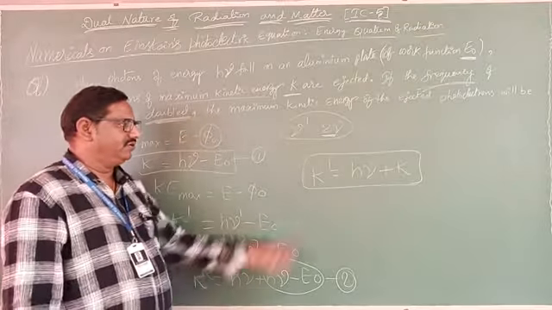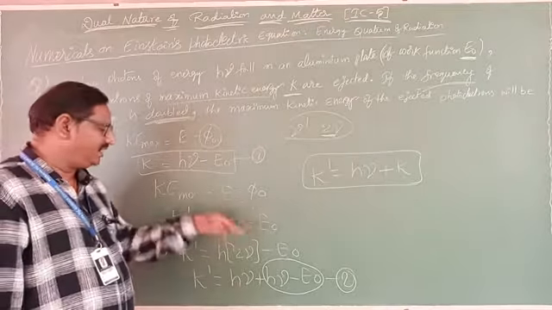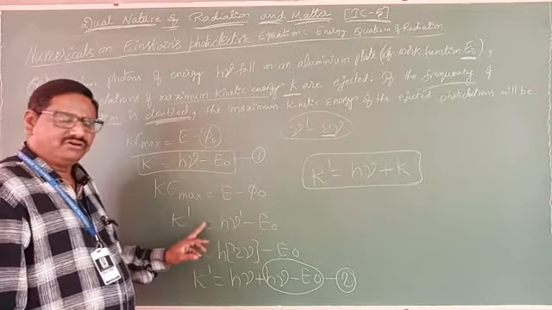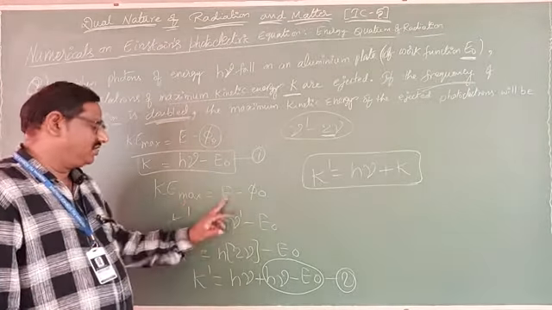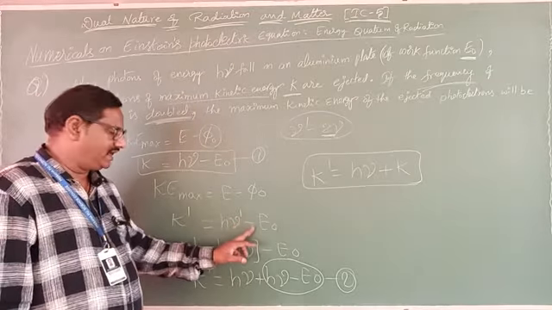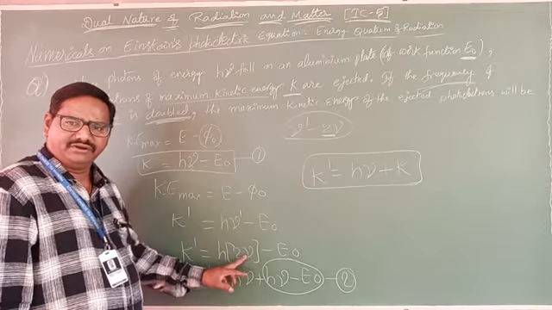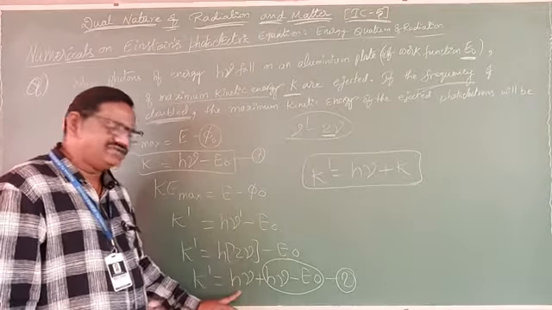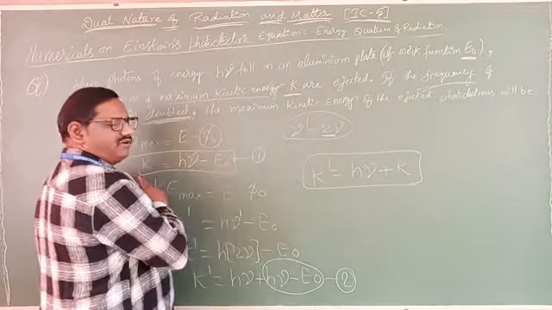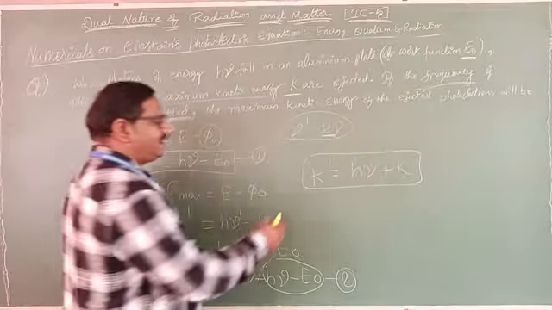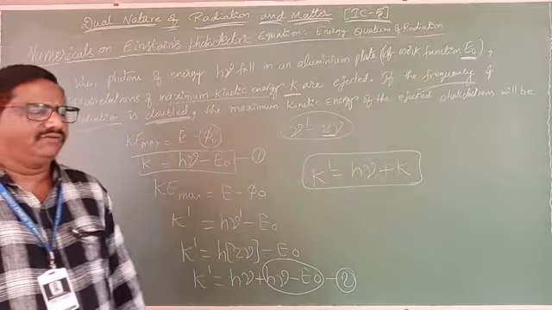Now the frequency of incident light becomes doubled. Double means 2 nu, so nu dash equals 2 nu. Then Ke maximum equals E minus phi naught. In it, K dash is the maximum kinetic energy we want to measure. So K dash equals h nu dash minus E naught. This nu dash is nothing but 2 nu, that means 2h nu. This 2h nu we write as h nu plus h nu. Say yes or no? Now h nu minus E naught, from equation 1 we can write as K. Then K dash equals h nu plus K. Clear? Remaining we will discuss in the next video.